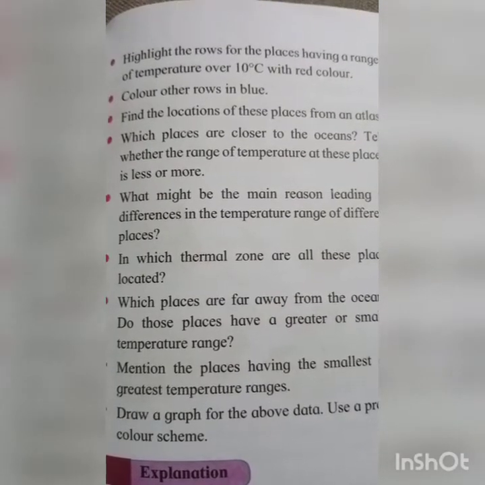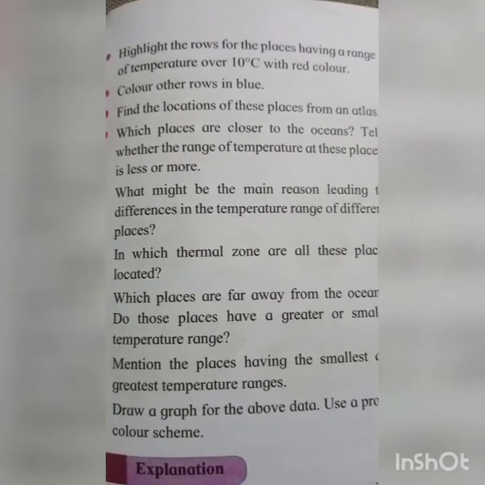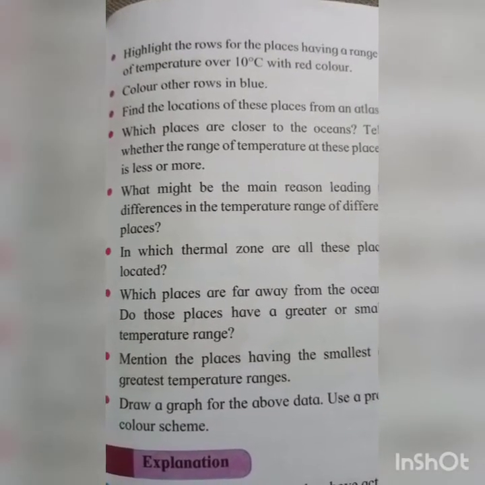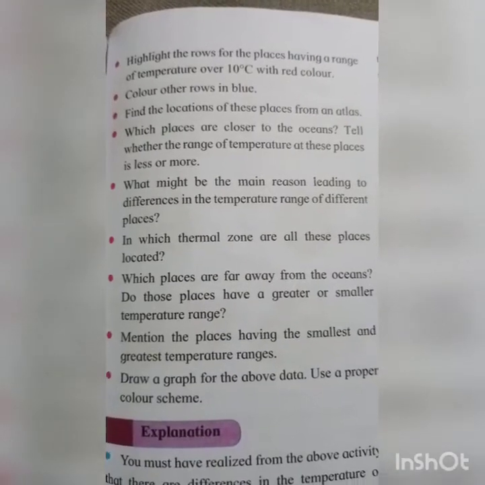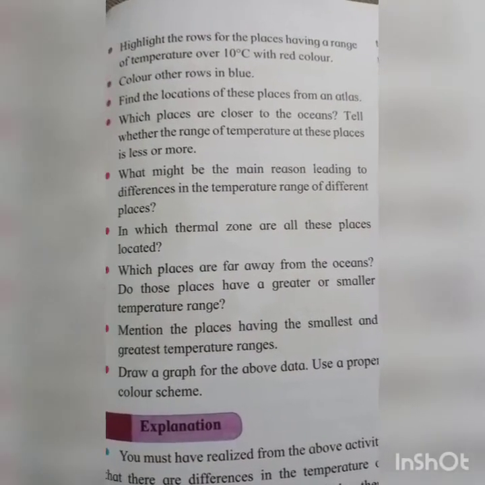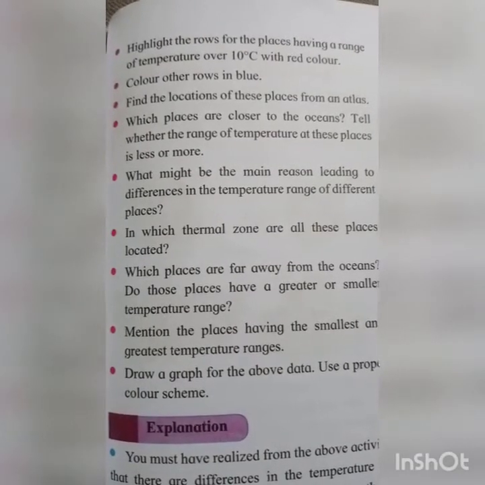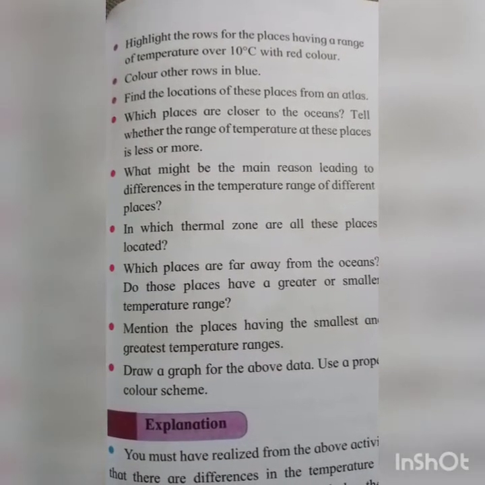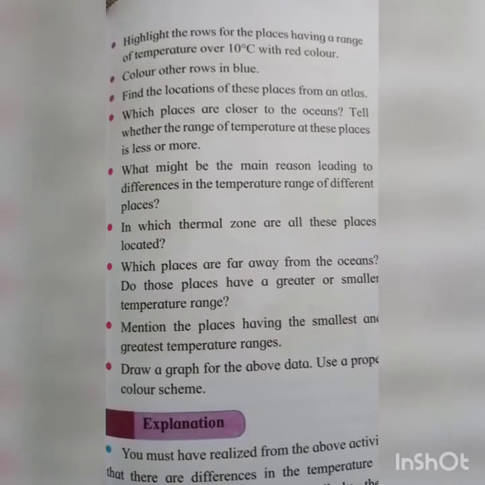Okay, so which places have a range of temperature over 10 degrees C, students, you have to mark with red color. Next one, color the other rows in blue. Okay, students, find the location of these places from an atlas. Afterwards, find out which places are closer to the ocean, students. Tell whether the range of temperature at this place is less or more.